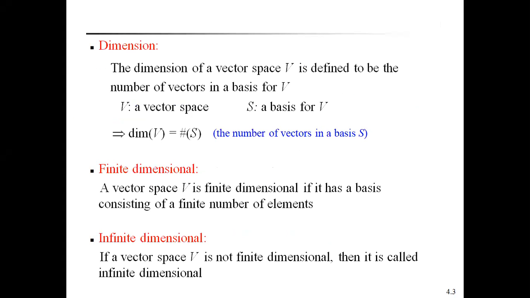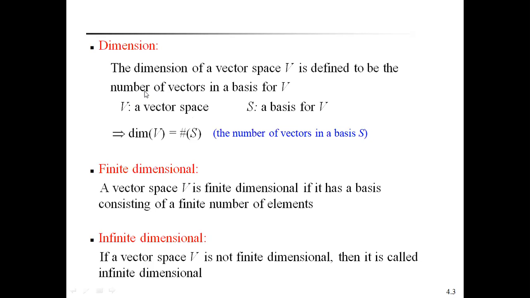Let S equal to {V1, V2, and so on, Vn} be a set of vectors. It is a subset of V. Then S spans V and S is linearly independent. Then we say that S is called a basis of a vector space. In the previous lecture we had the definition. Now I am going to discuss the dimension of a vector space.